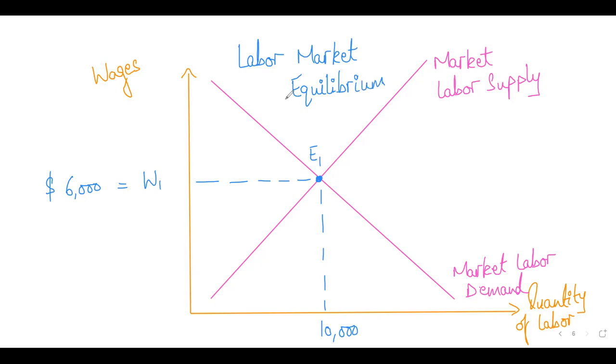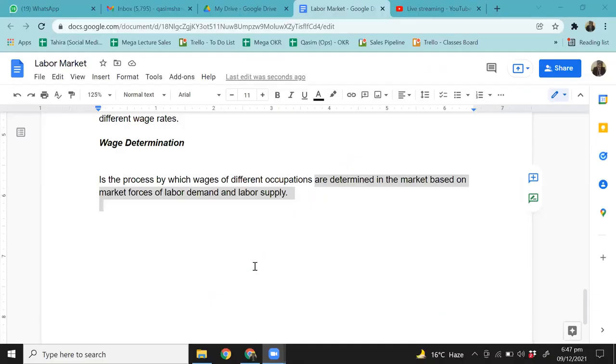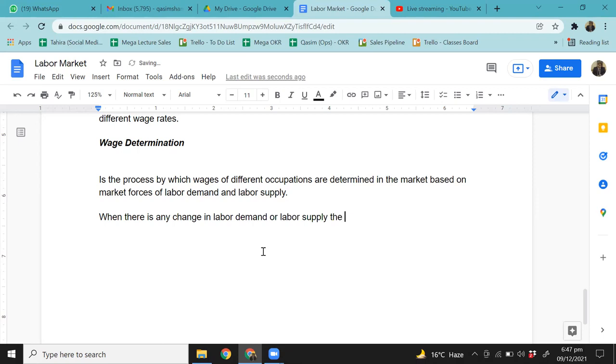Okay, now before we move any further, let me tell you how this labor market equilibrium can change. Obviously, equilibrium is achieved at a certain point in time, but then a lot of other changes are taking place in the market because of which that equilibrium is disturbed and a new equilibrium is reached, right? So what factors would cause a change in equilibrium? That is what we are about to discuss. Okay, now think about this. Let's first go back, and we've already written this. Change in labor demand or labor supply, initial equilibrium.